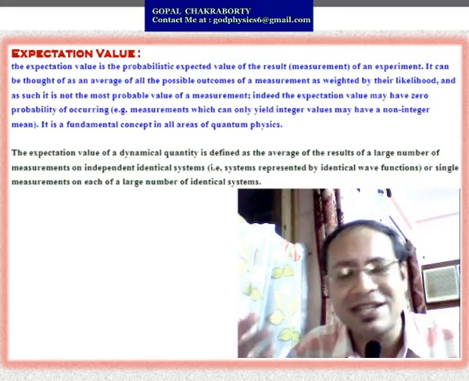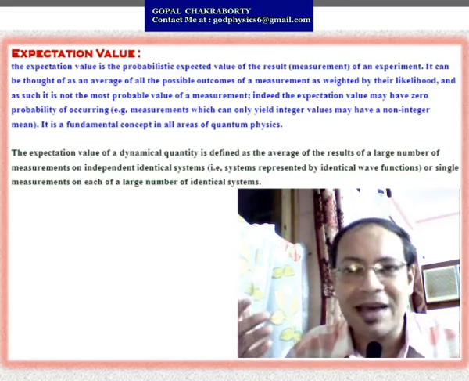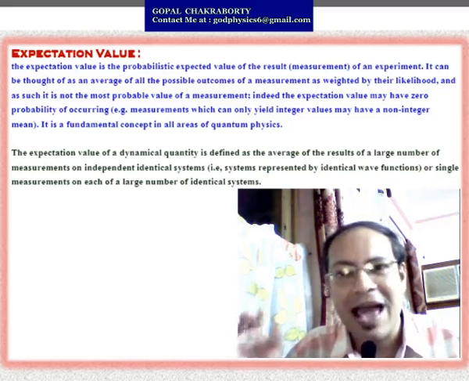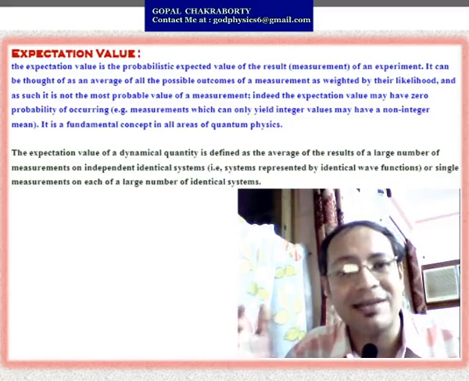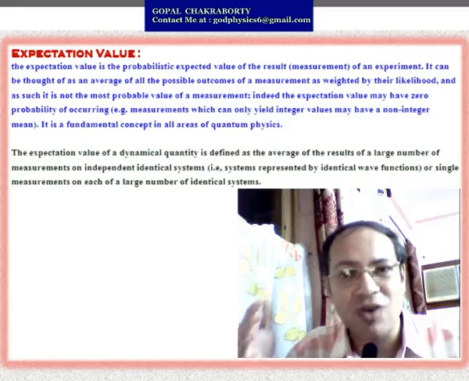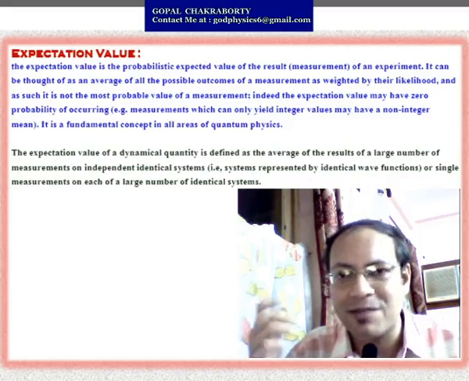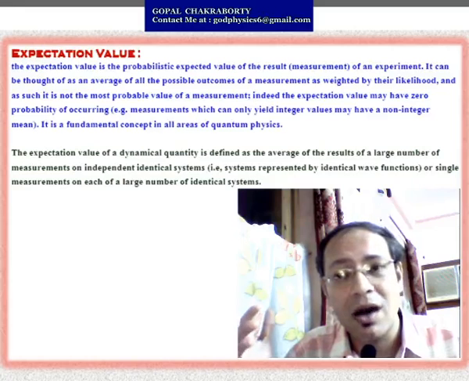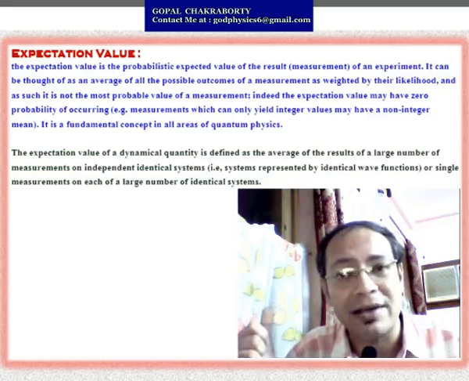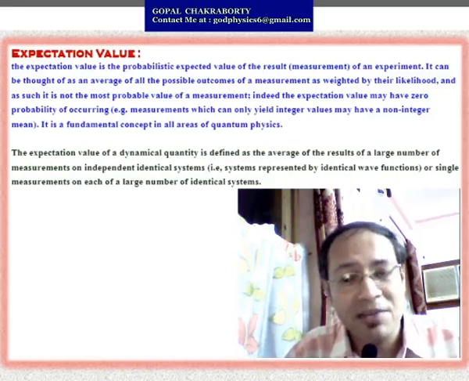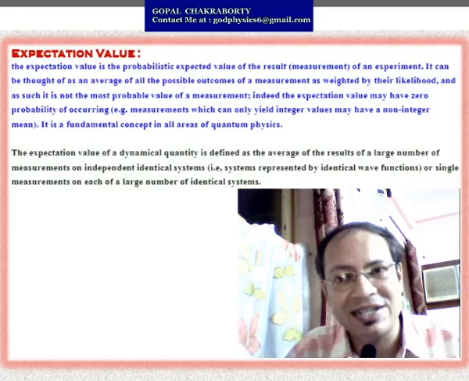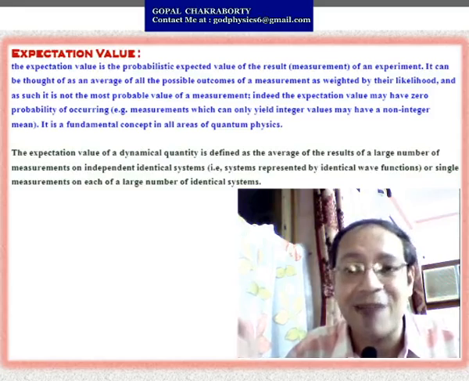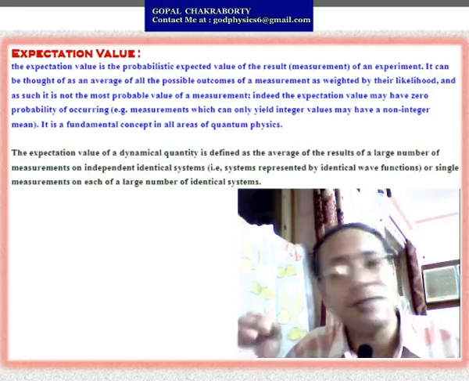So you can say that it can be thought of as an average of all the possible outcomes of a measurement, weighted by their likelihood, and as such it is not the most probable value of that measurement. Indeed, the expectation value may have 0 probability of occurring. As an example, a measurement which can only yield integer values may have a non-integer mean. So it is a fundamental concept in all types of quantum mechanics.